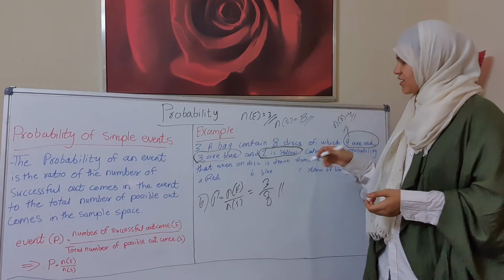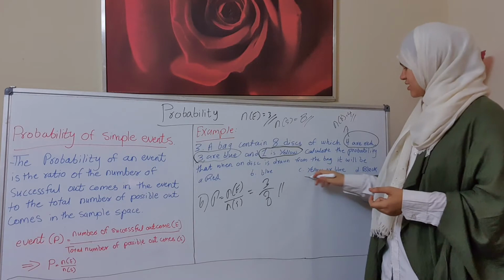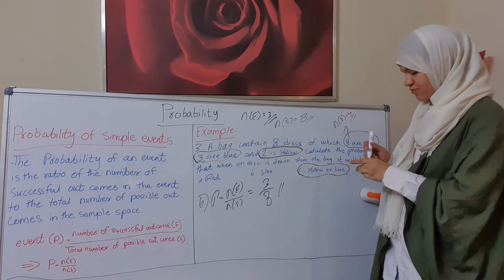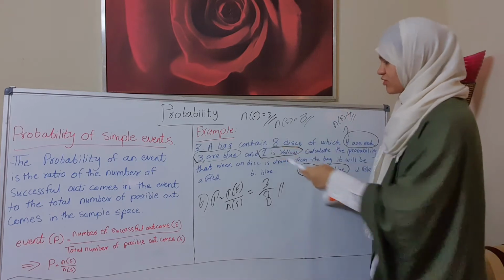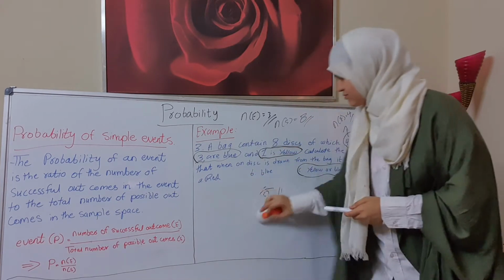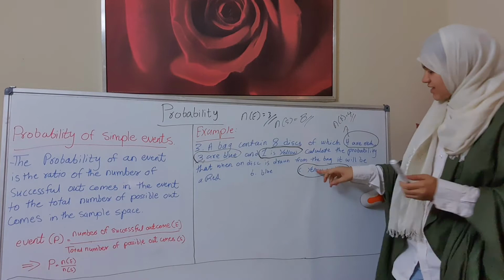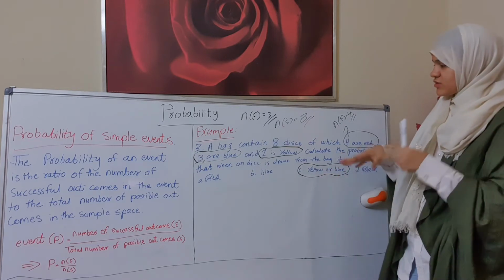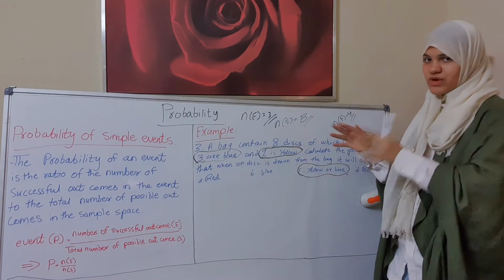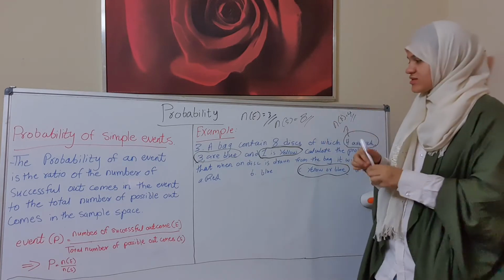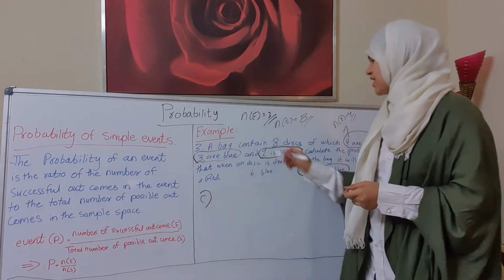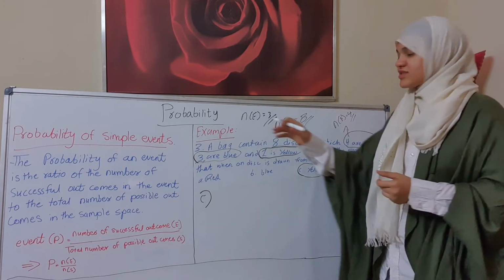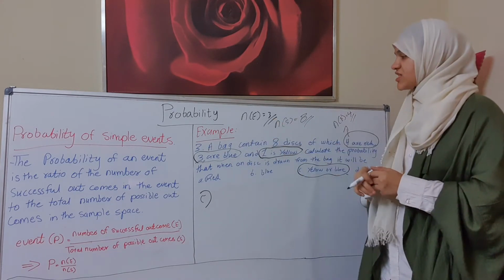Okay, now in C we have yellow or blue. So that means we will add yellow with blue, because he said yellow or blue, this one or this one. So we will add them together. We have 1 yellow and we have 3 blue. When you add them together, it will be 4.